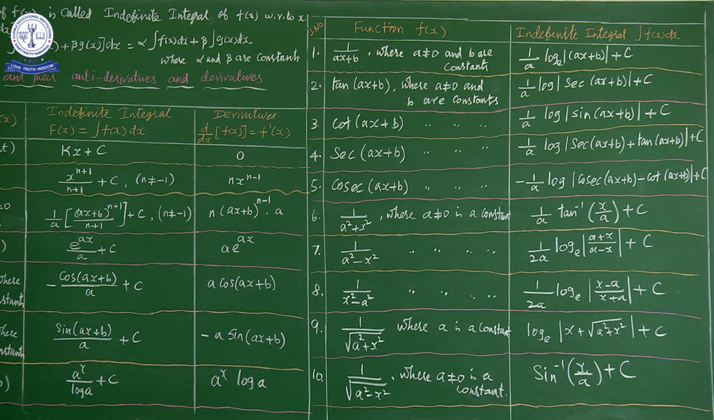Next, root of a square minus x square is a function where a is a constant. The integration of this function is x into root of a square minus x square by 2 plus a square by 2 sine inverse of x by a plus c. At last we have one more function, root of x square minus a square, where a is a constant. The integration of root of x square minus a square gives x into root of x square minus a square by 2 minus a square by 2 log x plus root of x square minus a square to the base